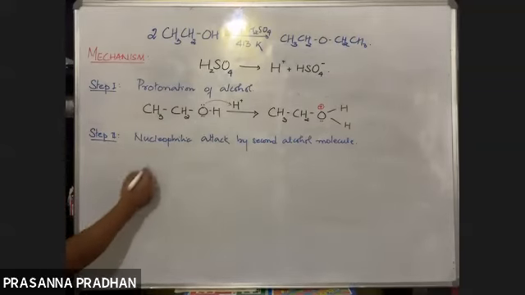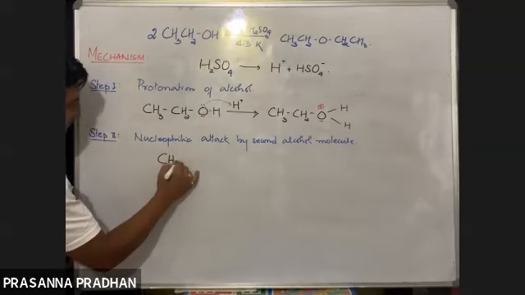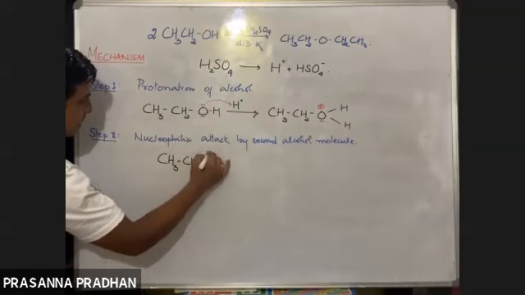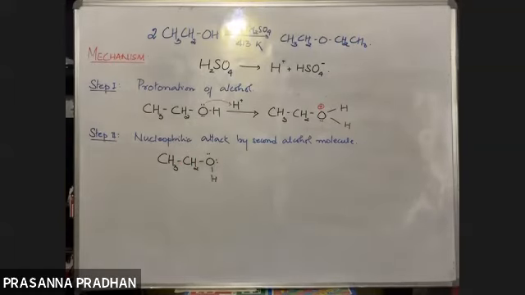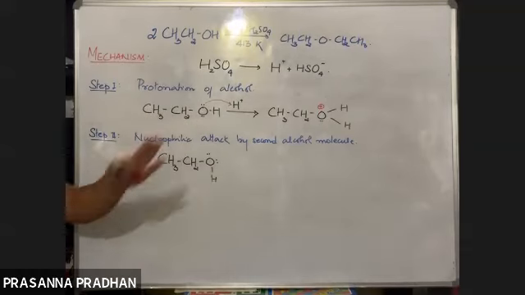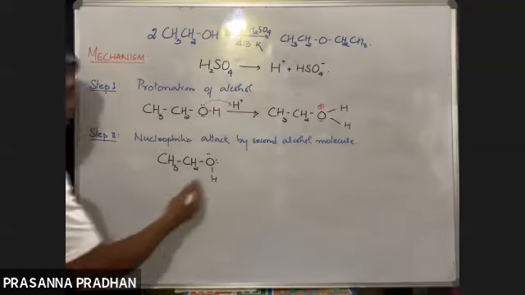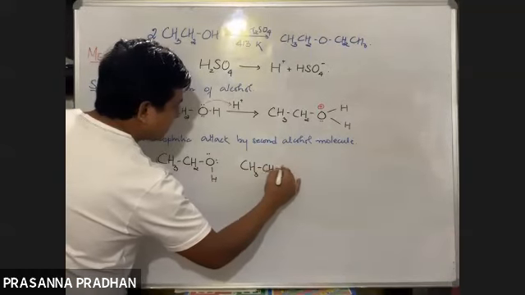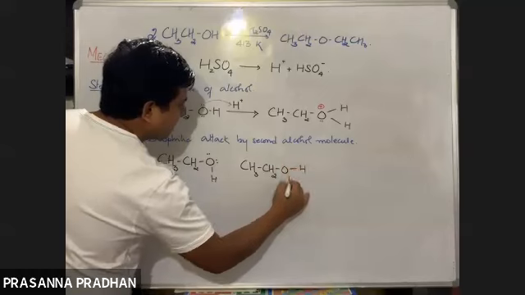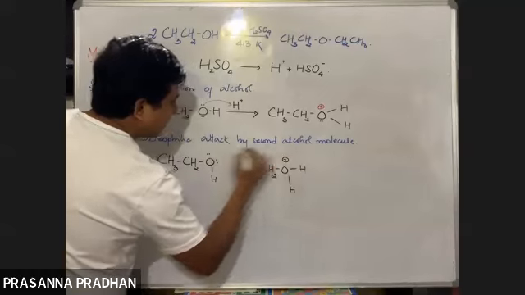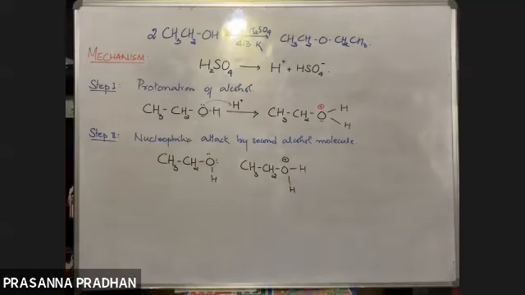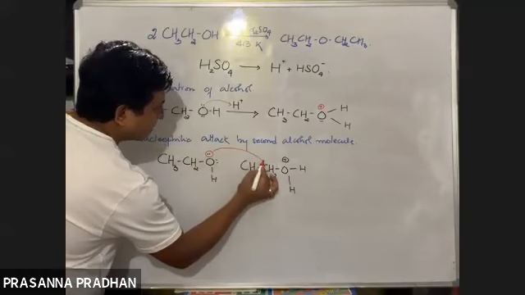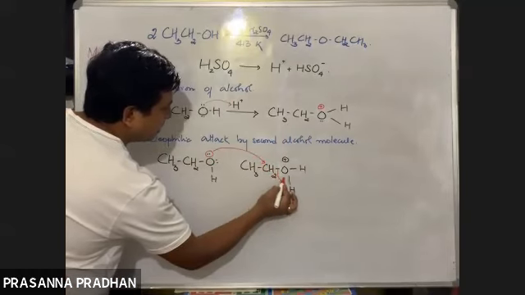Now the second alcohol molecule behaves as a nucleophile. Why? Because it again contains a lone pair of electrons. Now this is going to attack this protonated alcohol. We have H out here, and H out here. Now how is it going to attack? Through this lone pair, this oxygen will attack this, and there is going to be a loss of water.